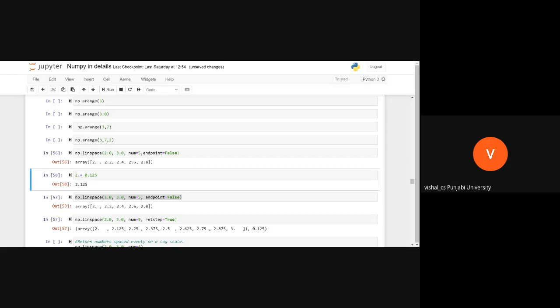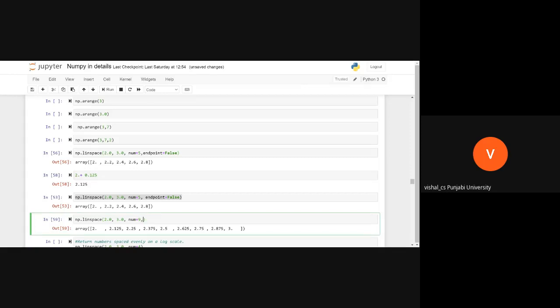If I set it to true, it shows the step size that the values were incremented by.